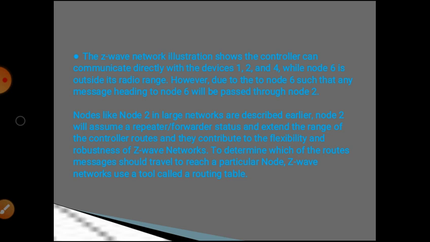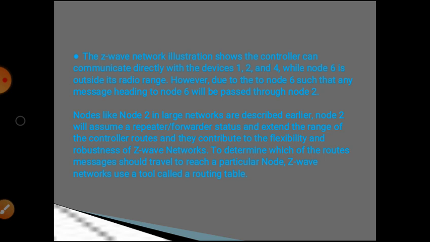However, any message heading to node 6 will be passed through node 2. Nodes like node 2 in a large network, as described earlier, assume a repeater or forwarder status and extend the range of the controller, and they contribute to the feasibility and robustness of the Z-Wave network.